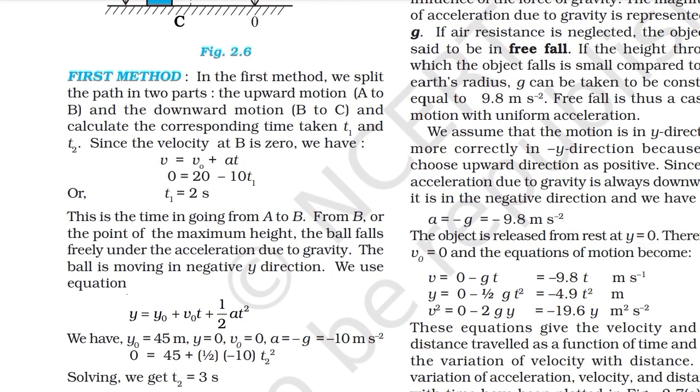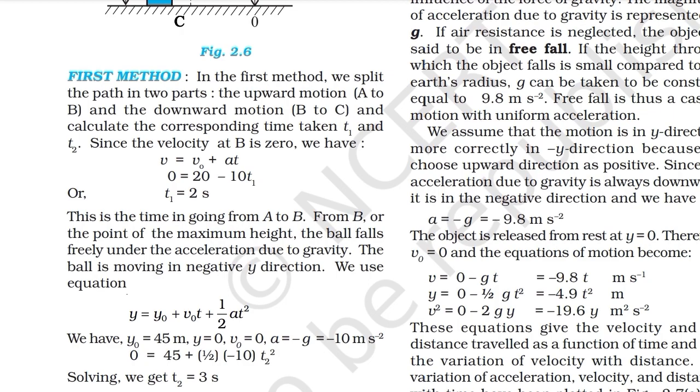First method. In this first method, we split the path in two paths, the upward motion A to B and the downward motion B to C, and calculate the corresponding time taken t1 and t2. Since the velocity at B is 0, we have v is equal to v naught plus at, 0 is equal to 20 minus 10 t1, or t1 is equal to 2 seconds. This is the time in going from A to B.